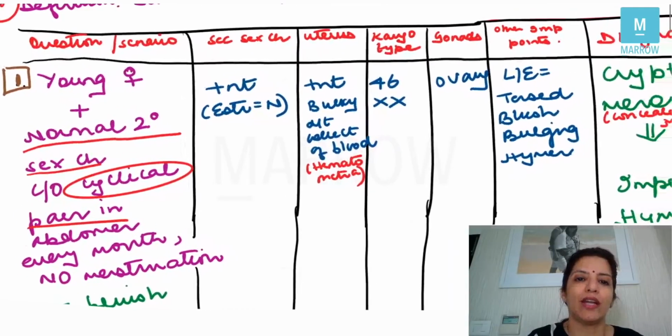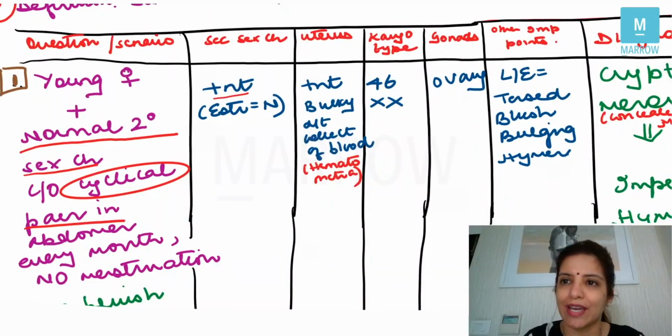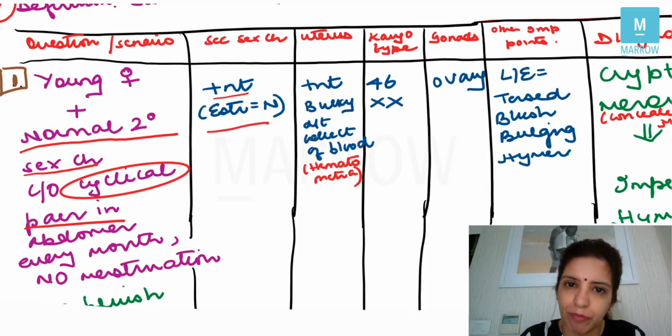Now, what they are telling about secondary sexual characteristics is that the secondary sexual characteristics are present. In other words, breast is present, and just now I told you that breast development depends on estrogen. So that means in this female, the level of estrogen is normal.